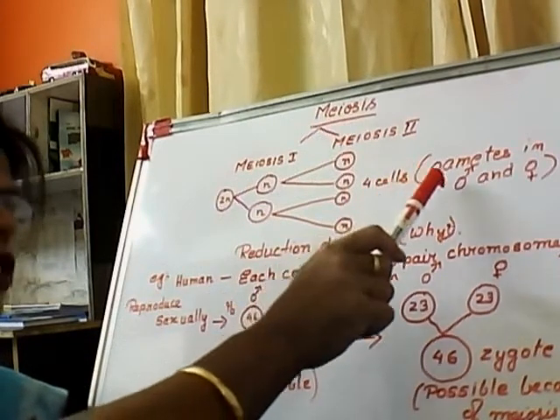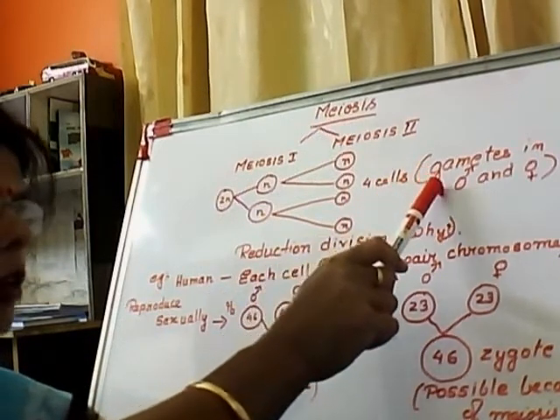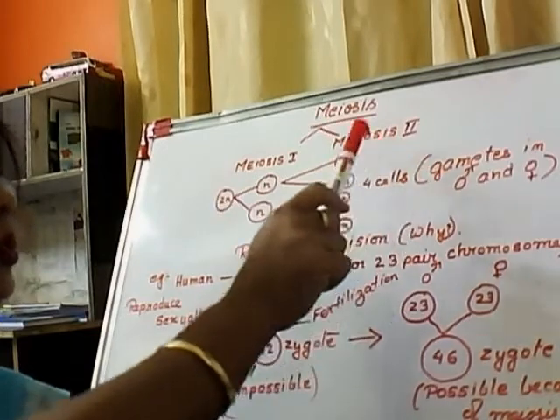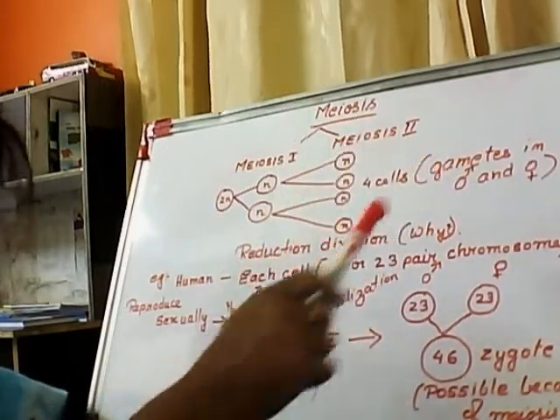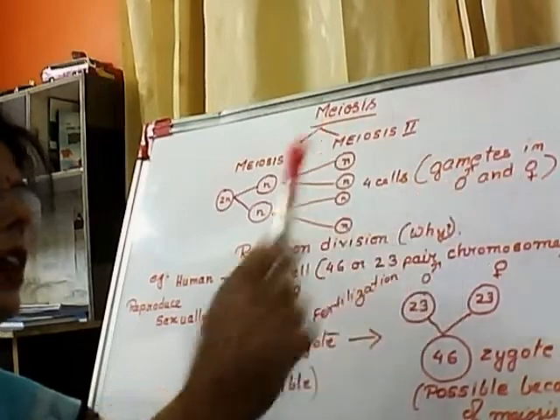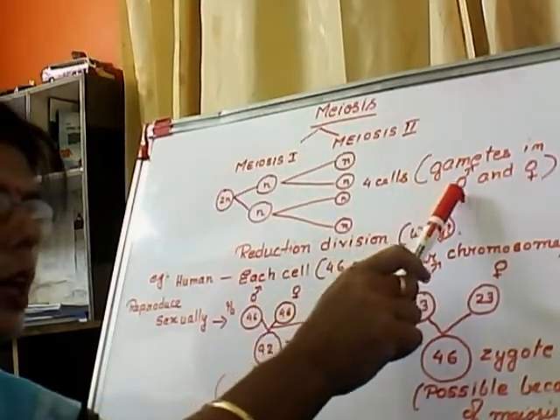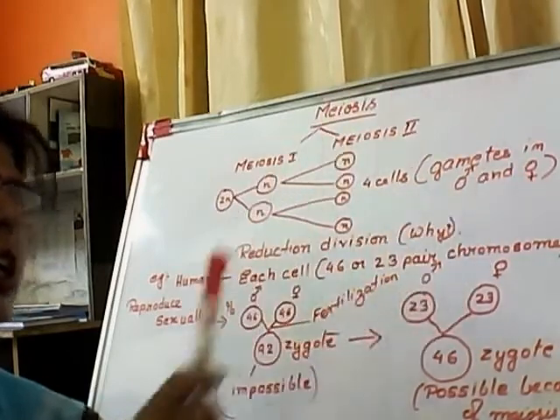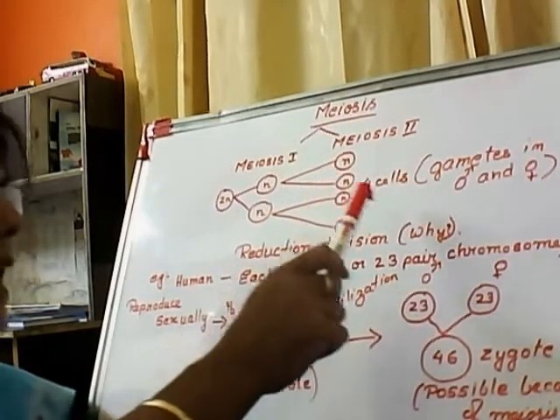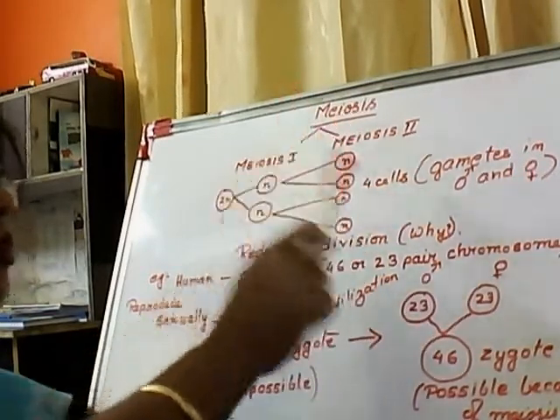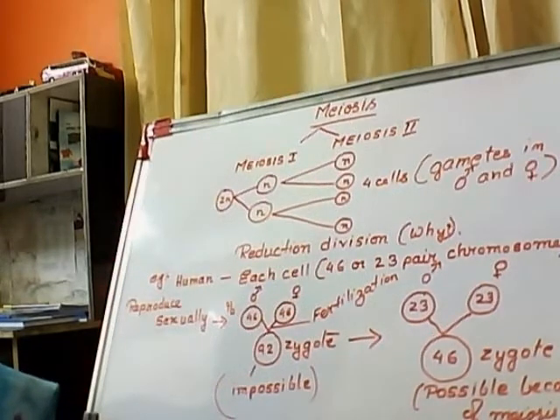These 4 cells are actually the gametes, which are formed through meiosis cell division in both male and female. These two are the symbols, one to indicate male and the other to indicate female. So the gametes are formed only through meiosis cell division.